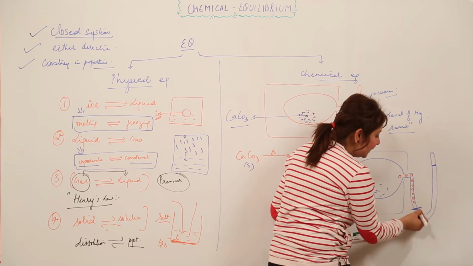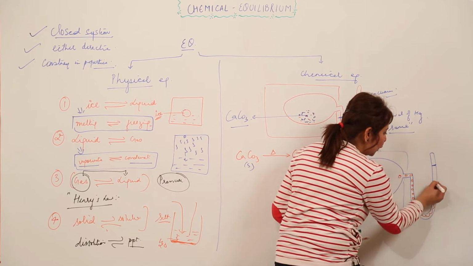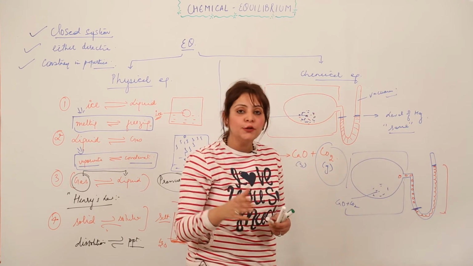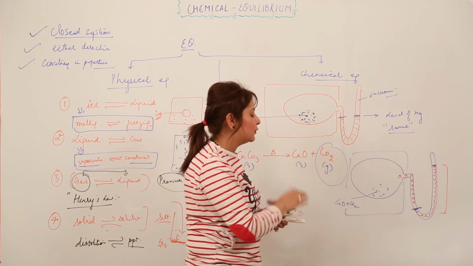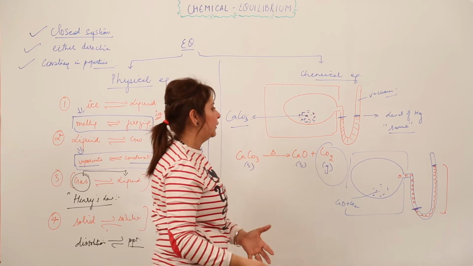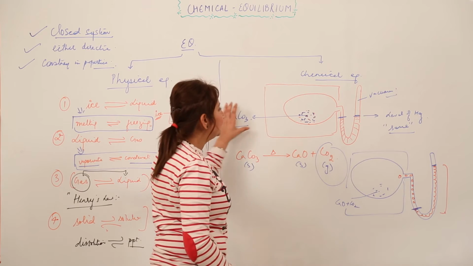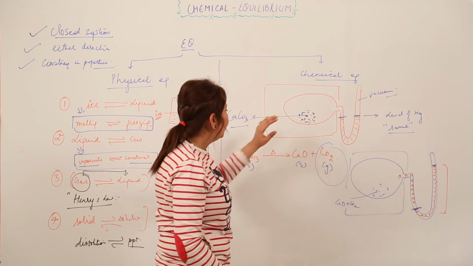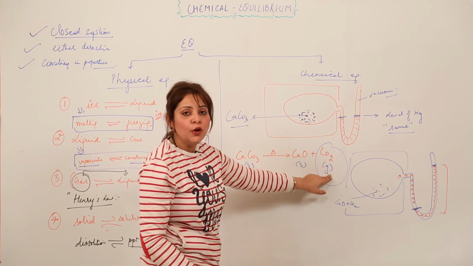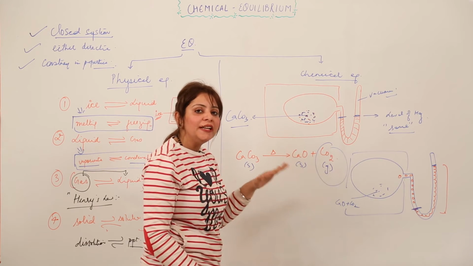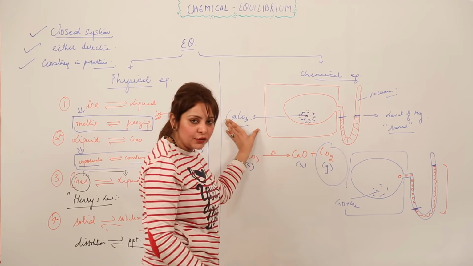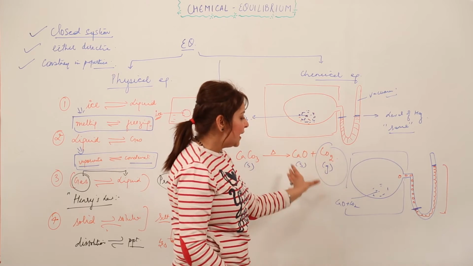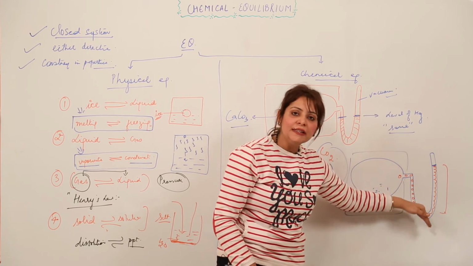As we can see, this is mercury, this whole is mercury. So that means there is a pressure, and this pressure is obviously due to the gas. Again, just look at the board. I just want to tell you that earlier there was no such pressure, and the level of the mercury was the same, right? And what happens when it decomposes, the CO2 is liberated, the pressure goes on increasing. That means CaCO3 concentration decreases, and these products go on increasing, and this is indicated as the level of the mercury started going down, right?